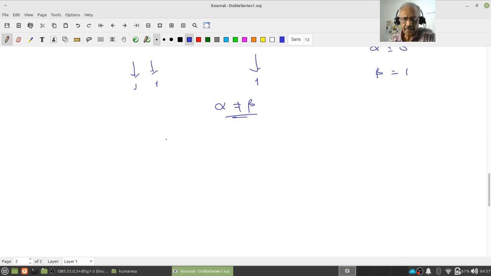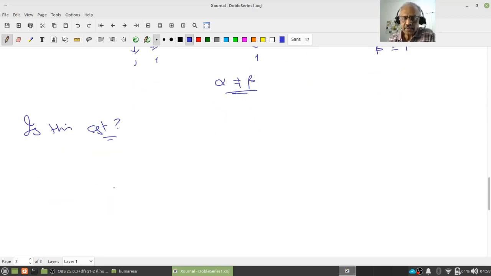Now let's look at another thing. What we said: the row wise limit may exist, the column wise limit may exist, and the sequences of row wise limits and column wise limits may also converge, but the final limits alpha and beta need not be the same. Maybe you can wonder whether this one is convergent. This is not going to be convergent. Why?